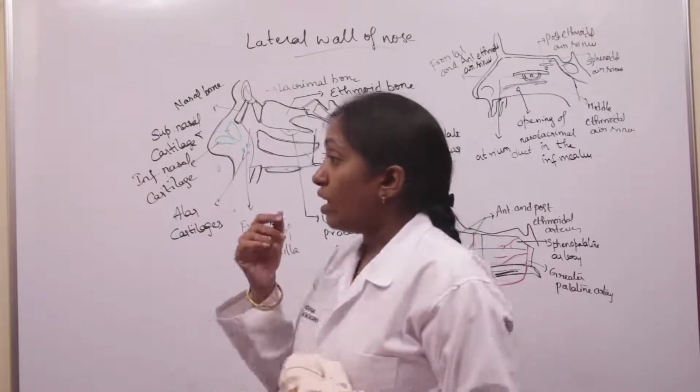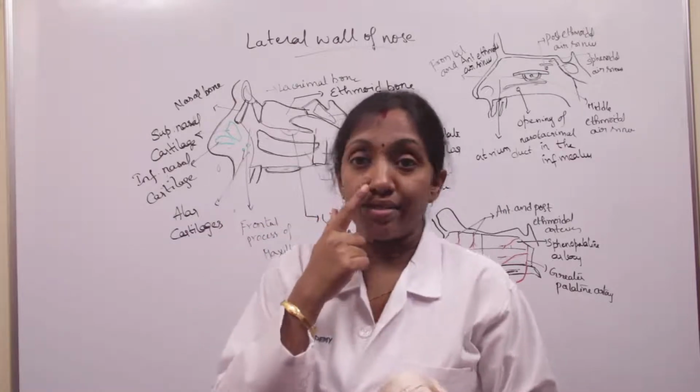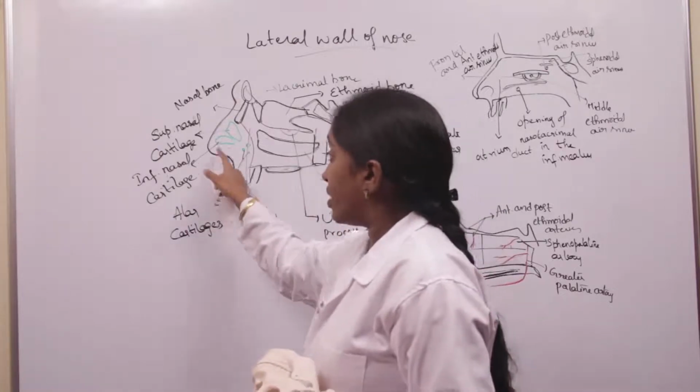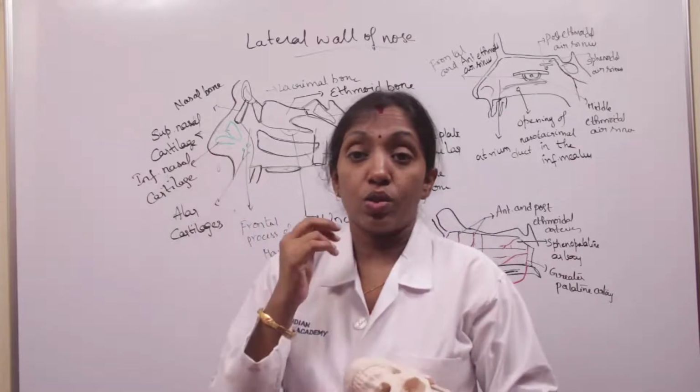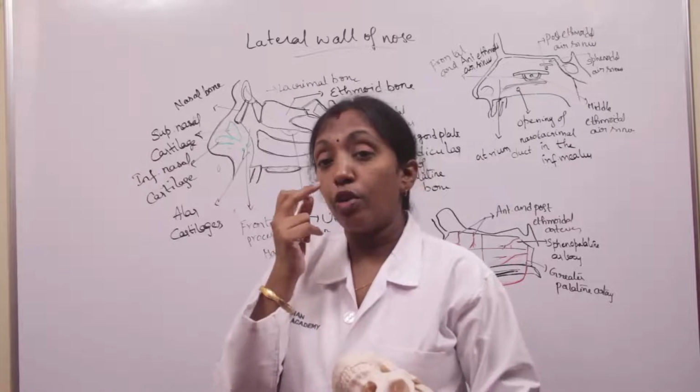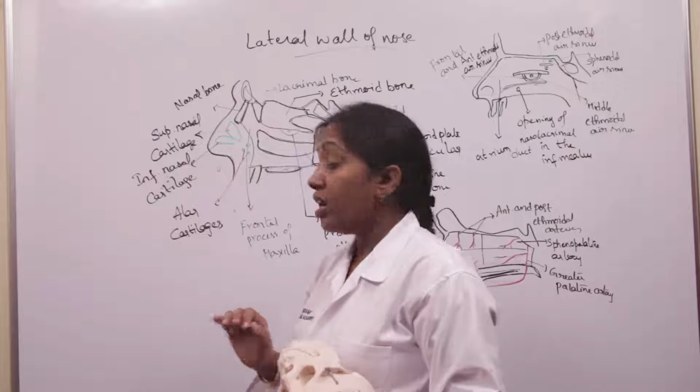The lower part of the lateral wall of the nose we call the vestibule of the nose.